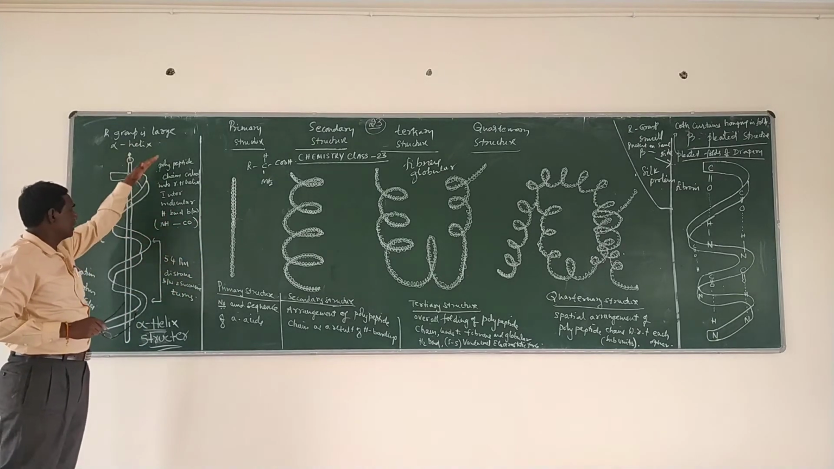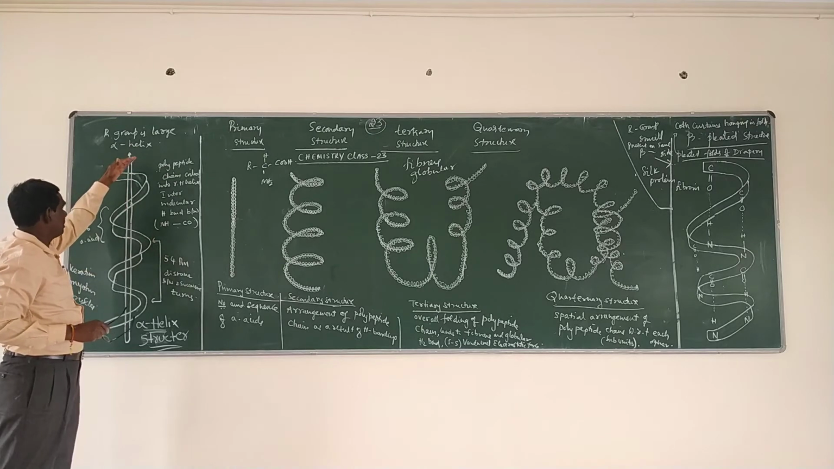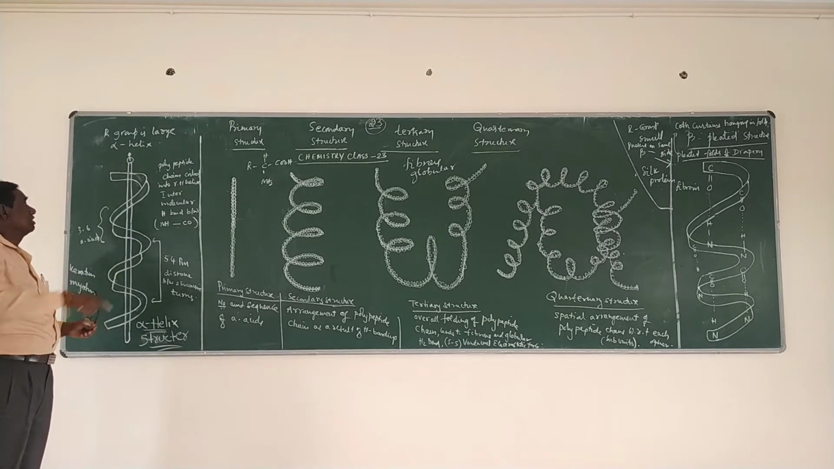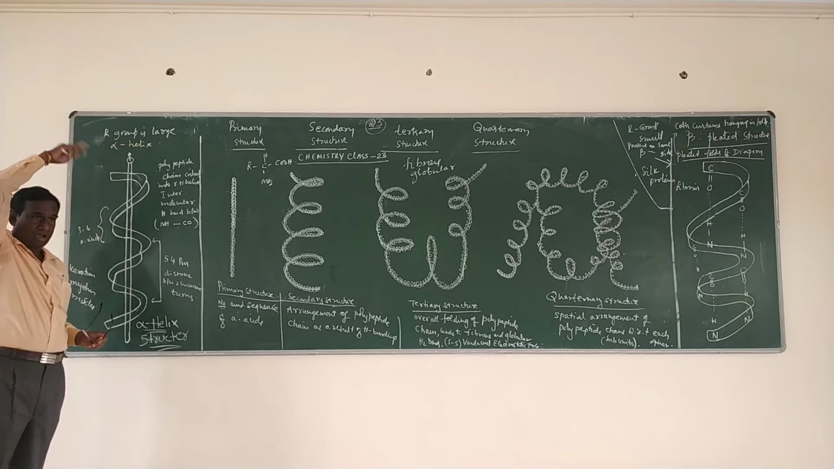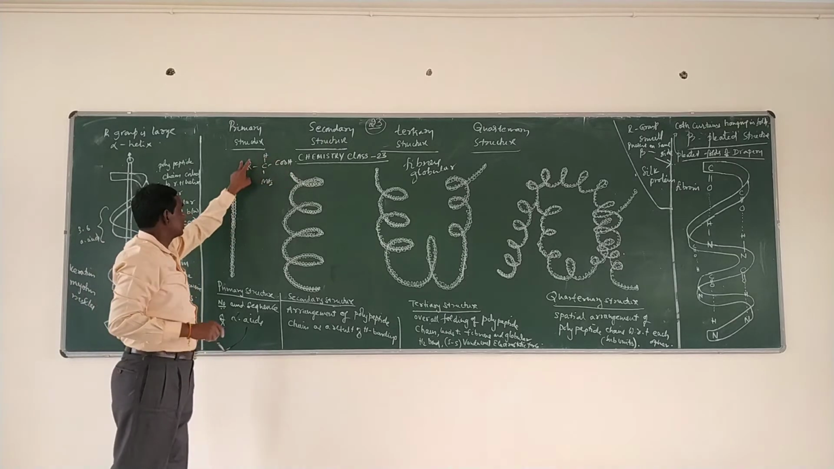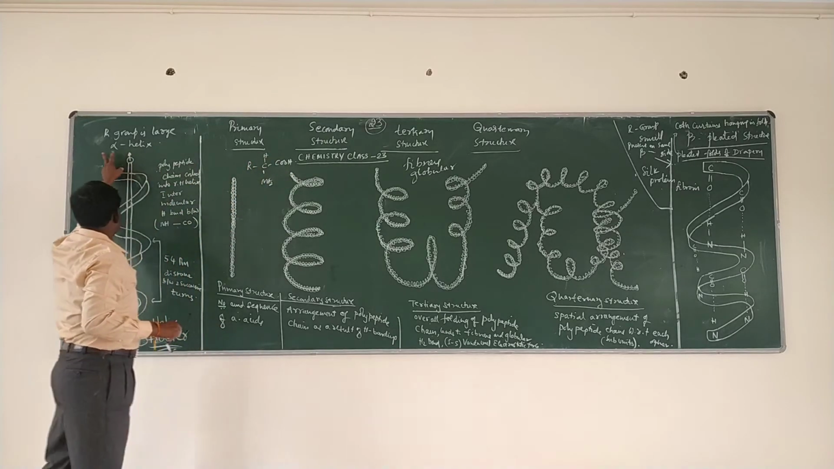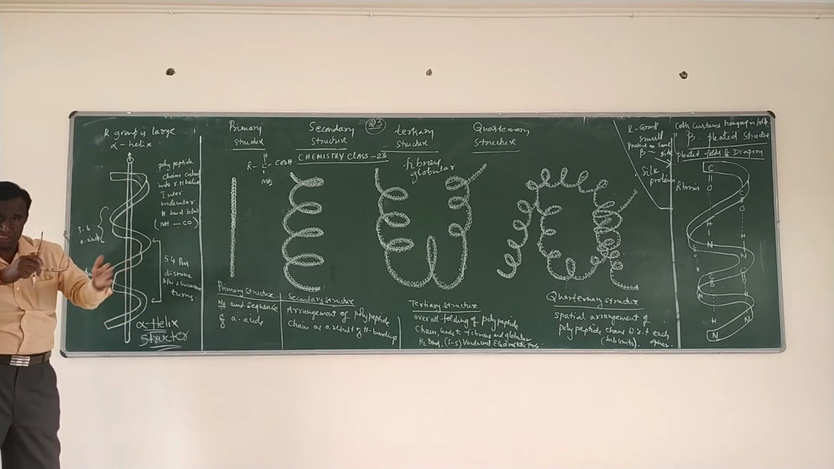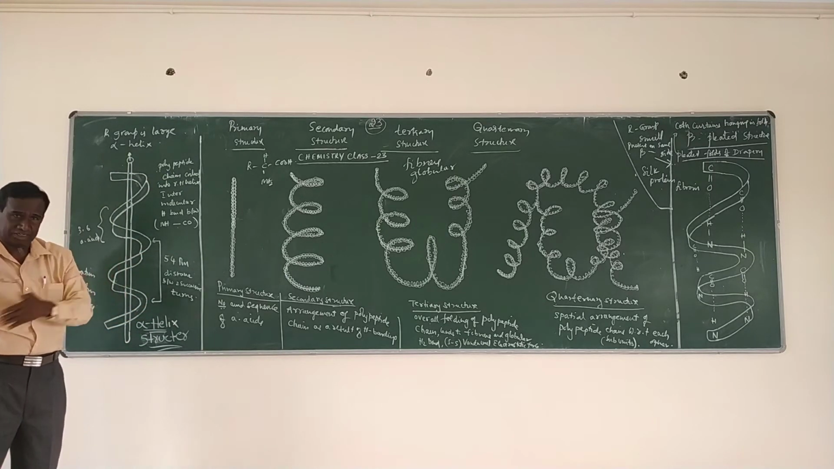So as a result, you get intermolecular hydrogen bonding. And in this alpha helical structure, you see the R group is very large. R group means, in the amino acid R-CH-NH2-COOH, this R group is very large. And this R group seems to be alternatively exposed.